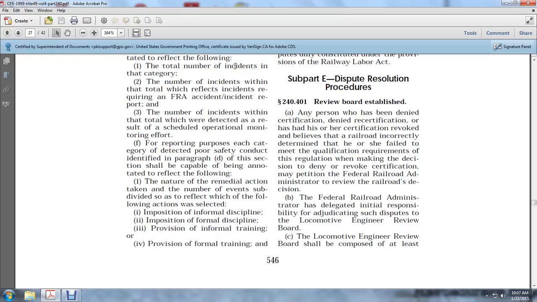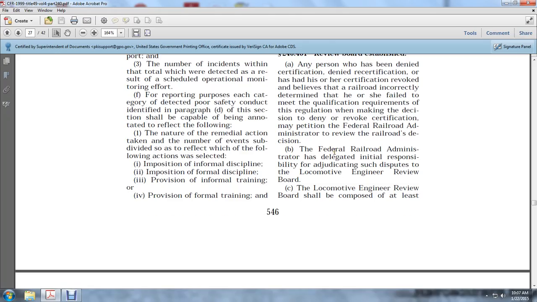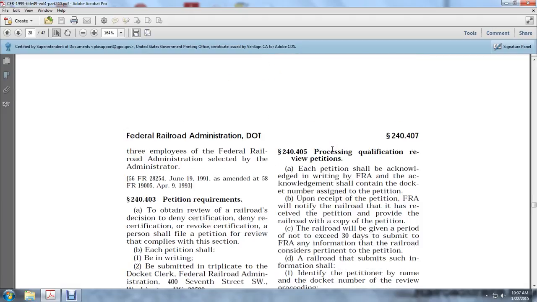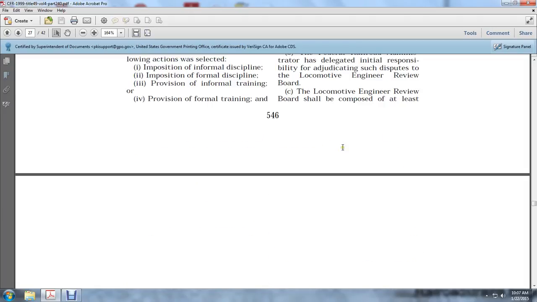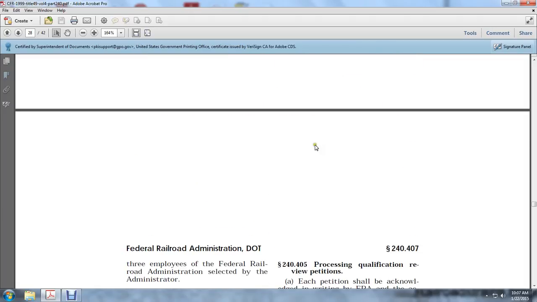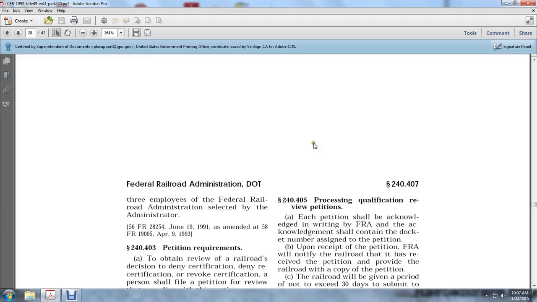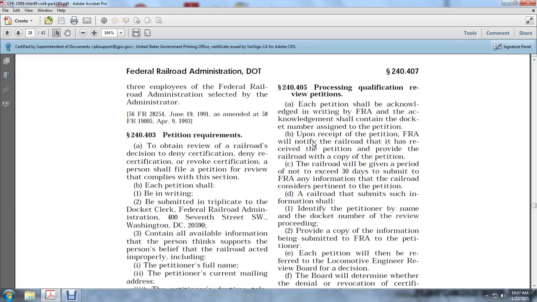The Federal Railroad Administrator has delegated initial responsibility for adjudicating such disputes to the Locomotive Engineer Review Board. The Locomotive Engineer Review Board shall be composed of at least three employees of the Federal Railroad Administration selected by the Administrator.